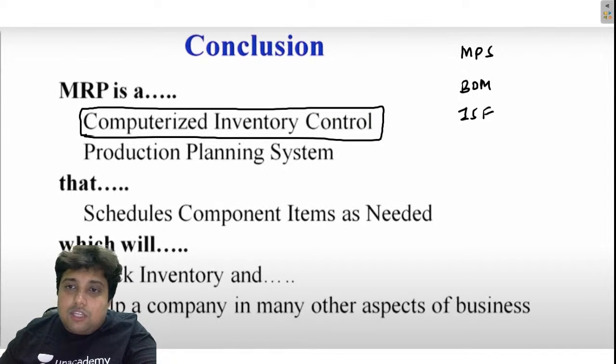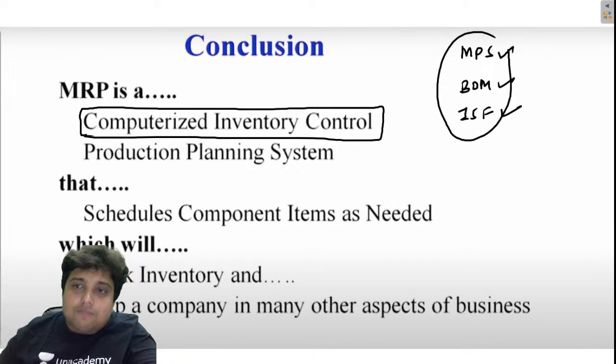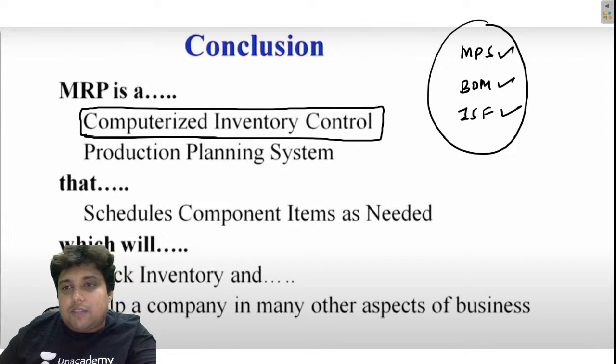So the MRP system functions basically on these three inputs.